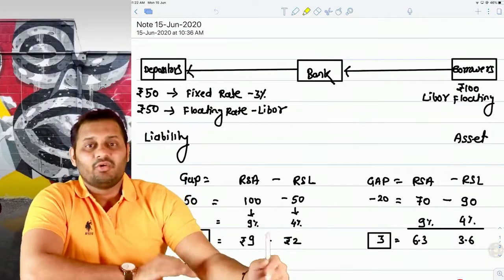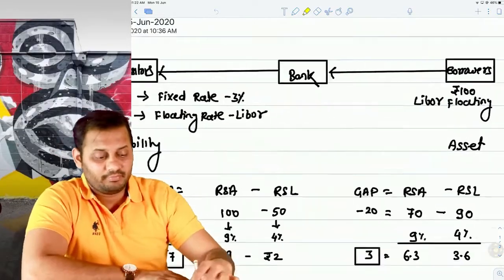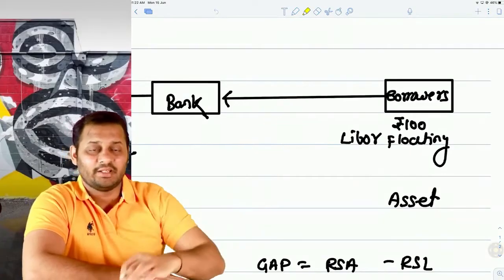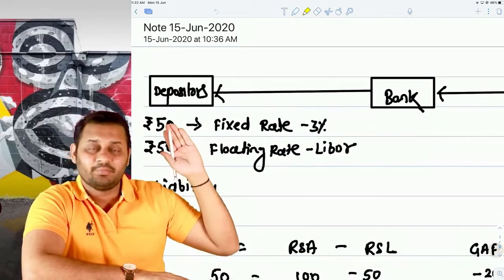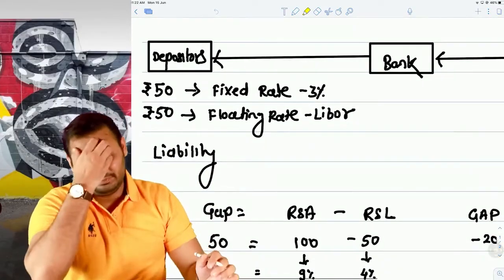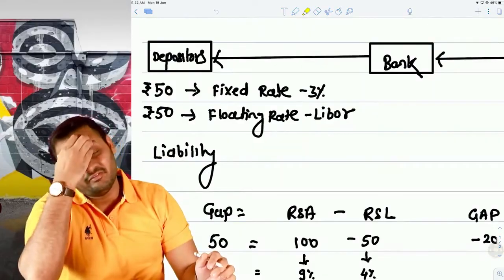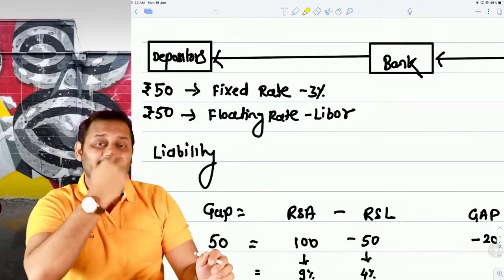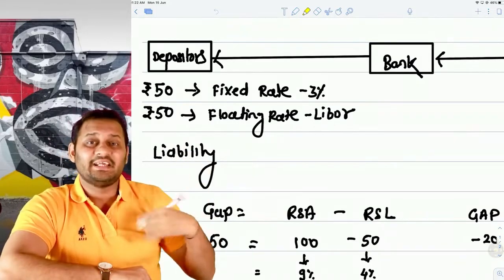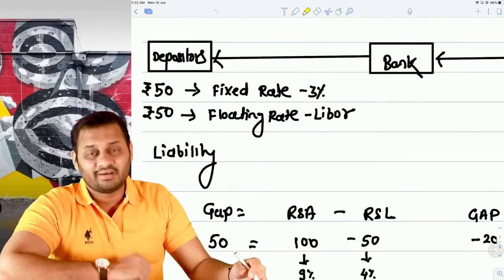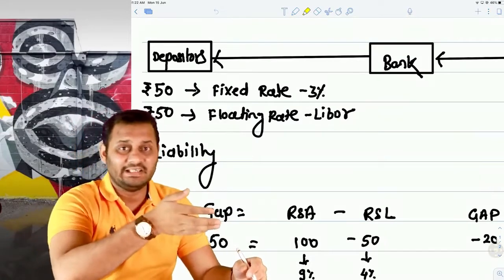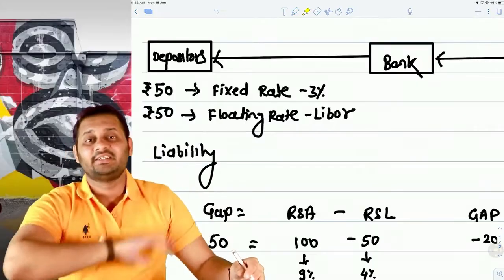So tell me one thing, what is the asset for the bank? The bank has given a loan to the borrower. This is an asset to the bank, but the bank has taken money from the depositor. This is a liability to the bank. We agree that this is a liability, but the next thing is, which of the two liabilities is a rate sensitive liability? Rate sensitive liability means a liability on which the cost will increase or decrease if the interest rate changes.